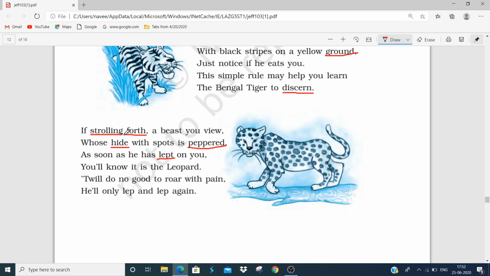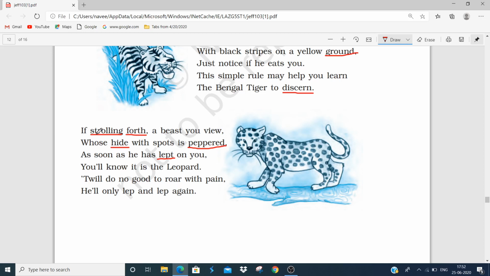If strolling forth a beast you view, whose hide with spots is peppered, as soon as he has leapt on you, you will know it is the leopard. 'Twill no good, 'twill do no good to roar with pain. He'll only leap and leap again.